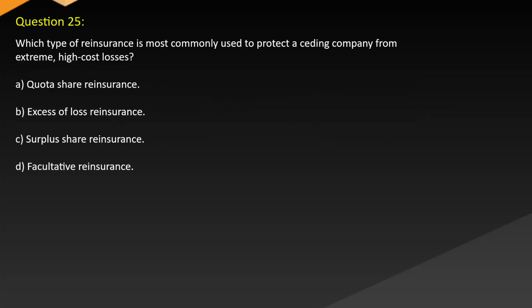Question 25. Which type of reinsurance is most commonly used to protect a ceding company from extreme high-cost losses? A. Quota share reinsurance. B. Excess of loss reinsurance. C. Surplus share reinsurance. D. Facultative reinsurance.